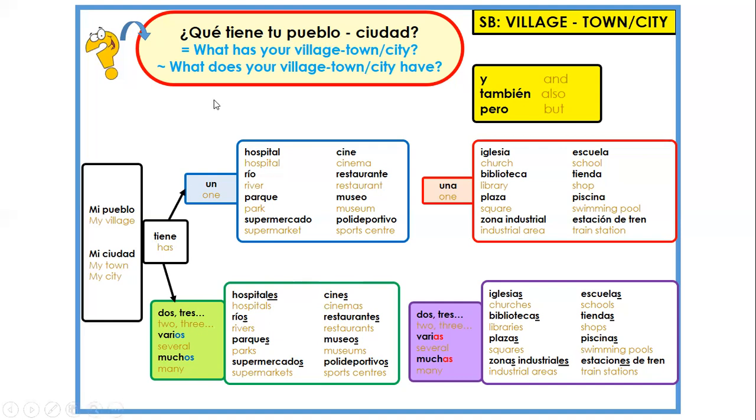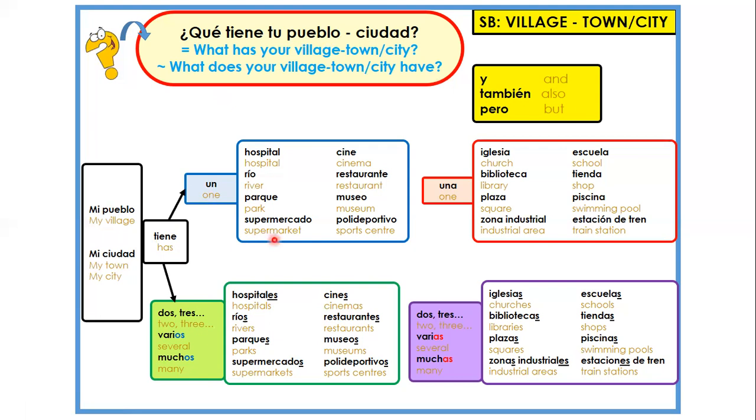Muy bien. What does your village have? One second, let me see if this works. Yeah. So, ¿qué tiene tu pueblo? What does your village have? And I'm going to say, mi pueblo tiene un supermercado. My village has one supermarket.